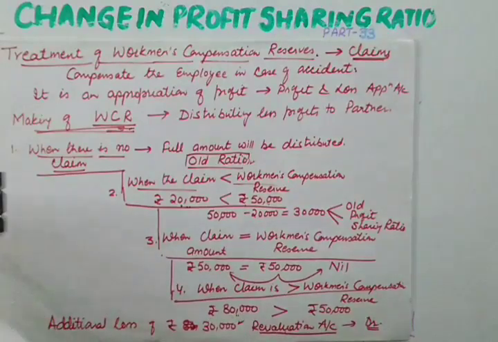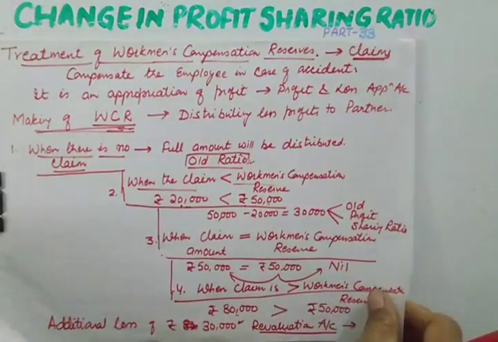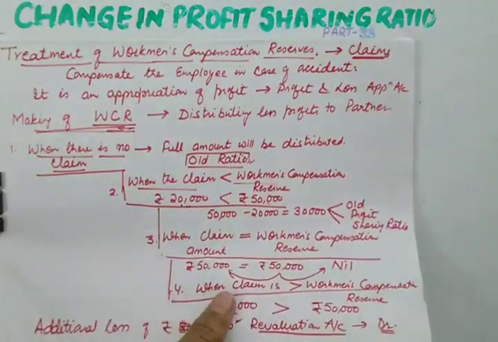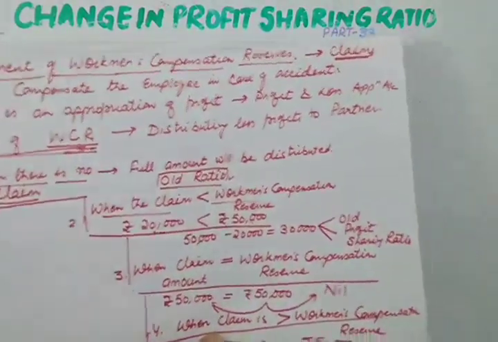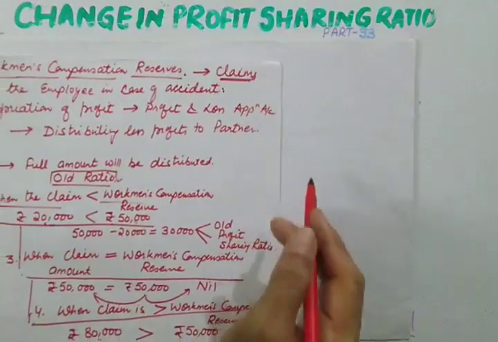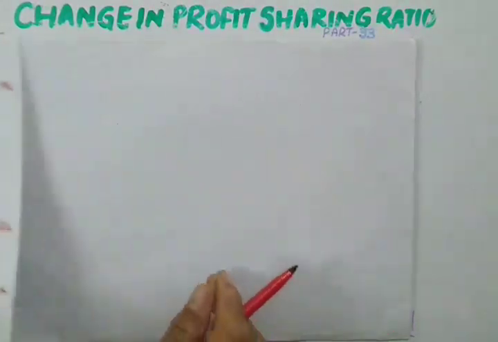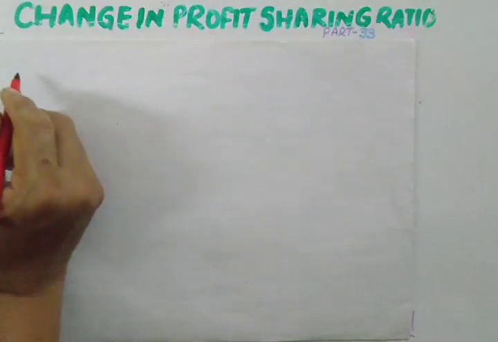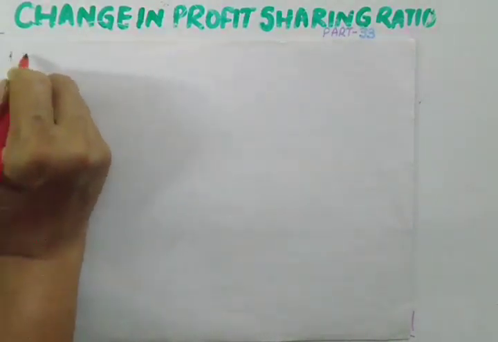So let us see the journal entries before doing the numerical. Let us see all the possible journal entries. Because of shortage of space, I was unable to make journal entries here, so I am making journal entries case wise on this fresh page. Now let us see the journal entry in the first case, case 1.